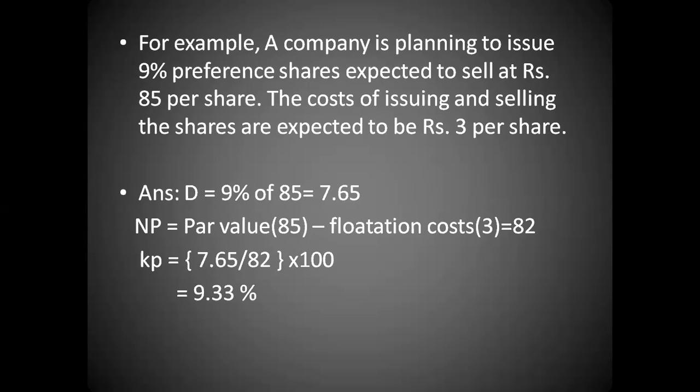And the rest of the process remains the same. Had there been a discount of let's say 5 rupees, in that case net proceeds would have been par value 85 rupees minus the discount of 5 rupees, which means 80 is the issue price. Then again we'll have to deduct the flotation cost of 3, that is 77 rupees. Is it clear?